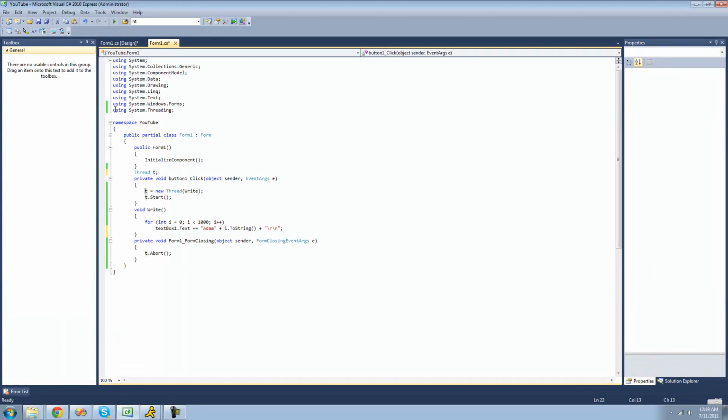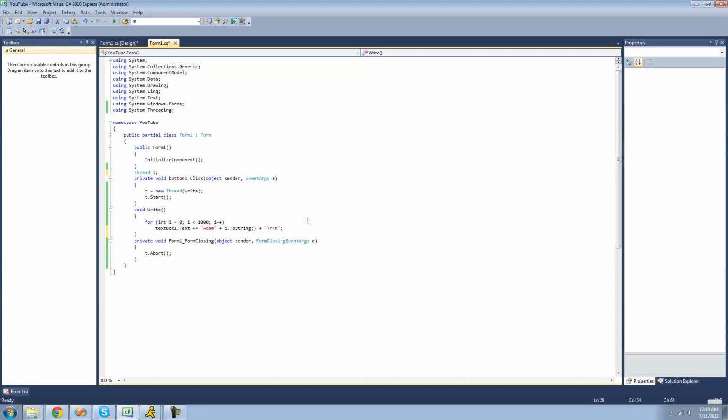And you're just pretty much going to want to have everything that we had in the last tutorial. And you're going to want to have this method called write right here, and basically it will loop through this line of code 1,000 times. So it will add atom plus I.toString, which will increment by 1 each time. So the first time will be like 0, then 1, then 2, and so on. And this \r\n string right here will just add a new line.